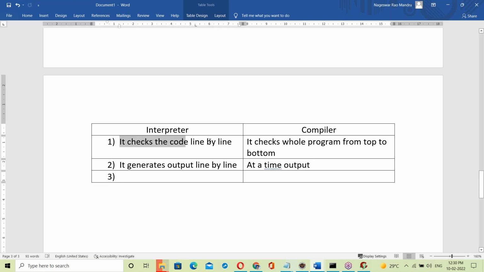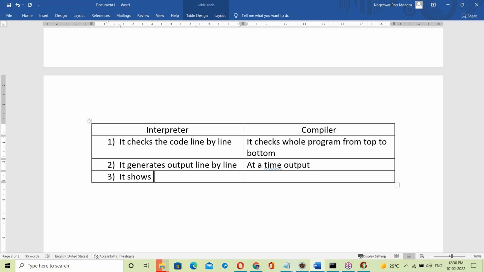See, interpreter checks line by line, but the compiler compiles the whole program. Interpreter checks only one line, then generates output. Next line checking, then output. But the compiler compiles the whole program from top to bottom, generating output at a time. That's it.